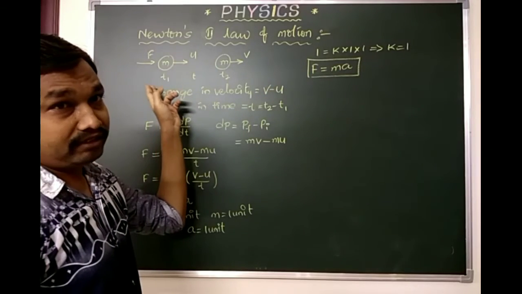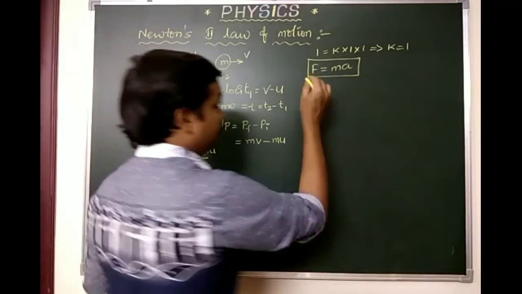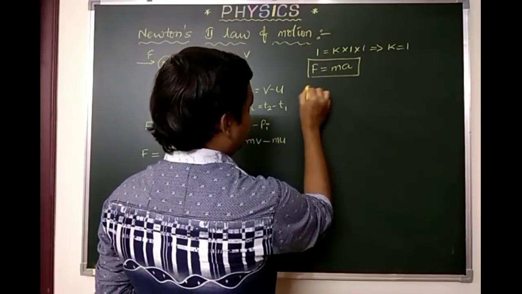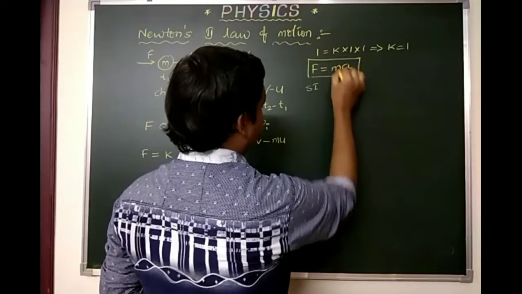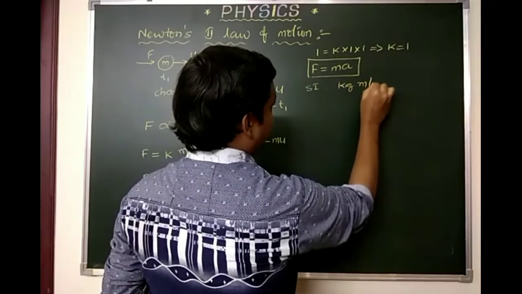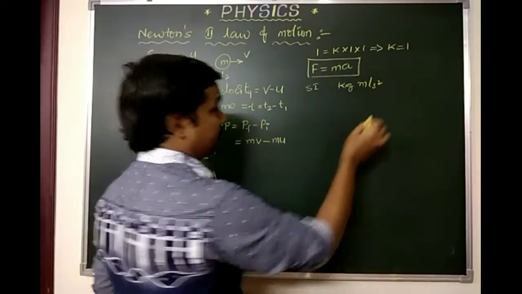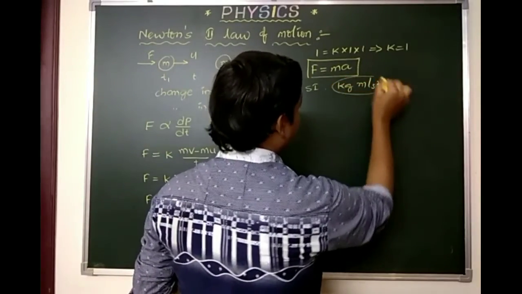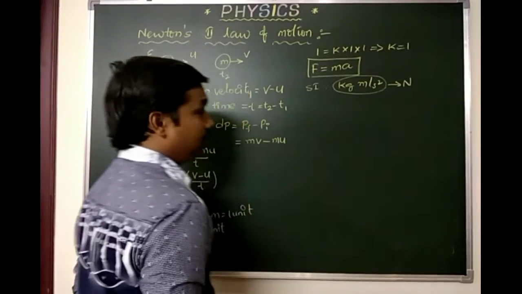When the force exerted is less, acceleration will be less. What is the unit of this? The SI unit is kg meter per second square, because mass is in kilogram and acceleration in meter per second square. Combined together, we call it Newton, represented with the symbol N.